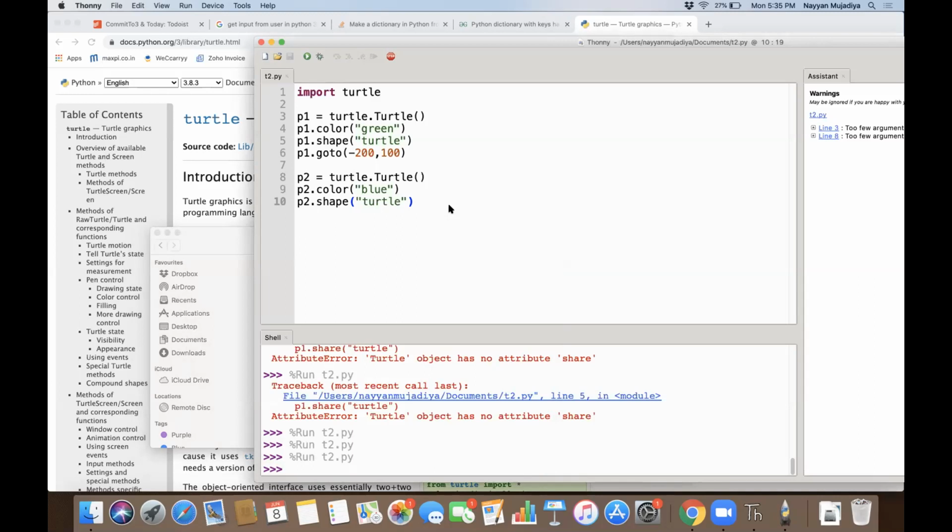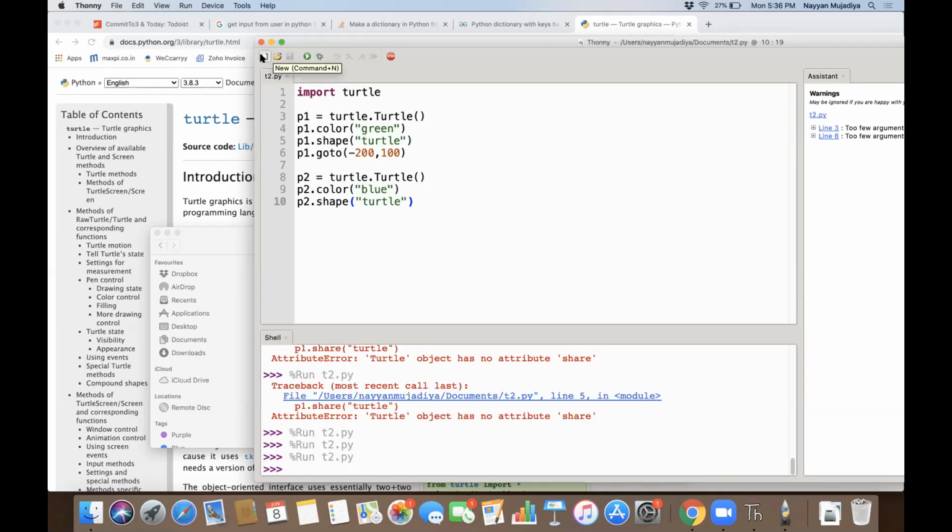Okay, do you know how to change the shape of a turtle? Not yet. Let me quickly show that. Before that, let's quickly do the other things.